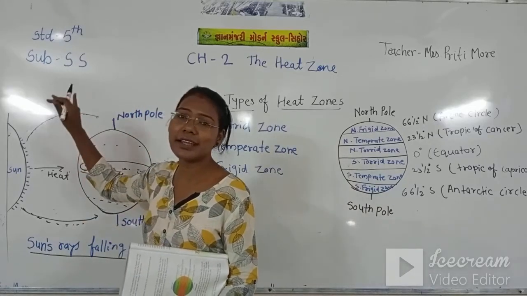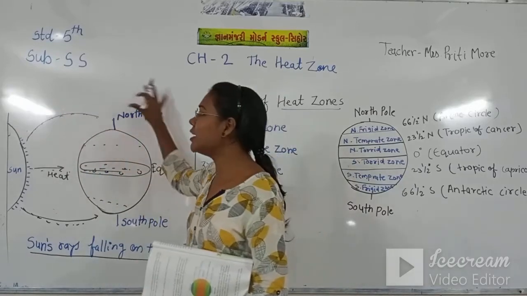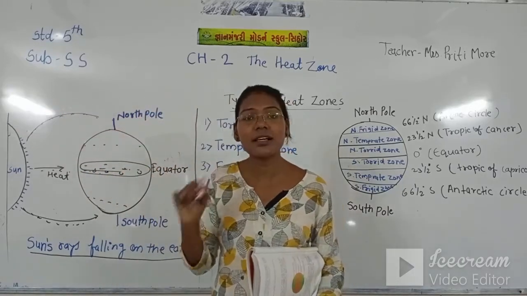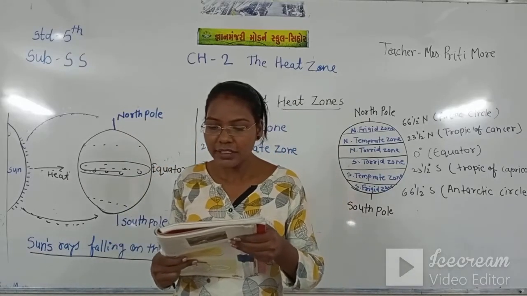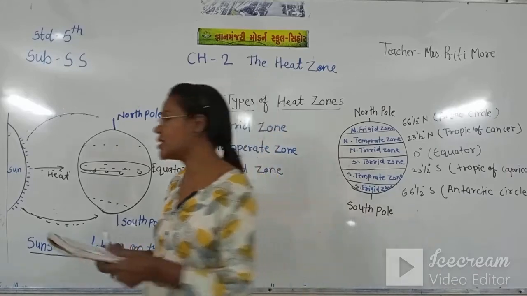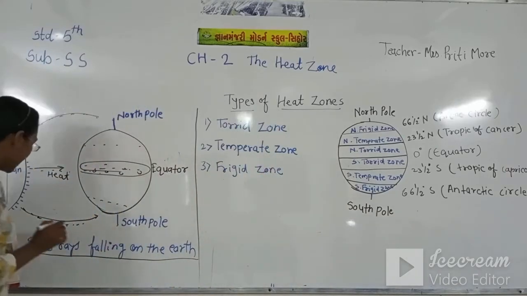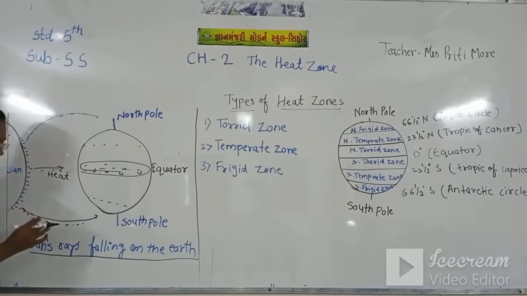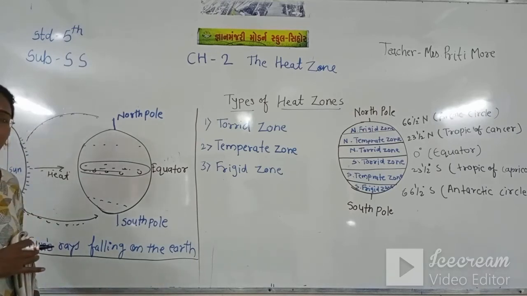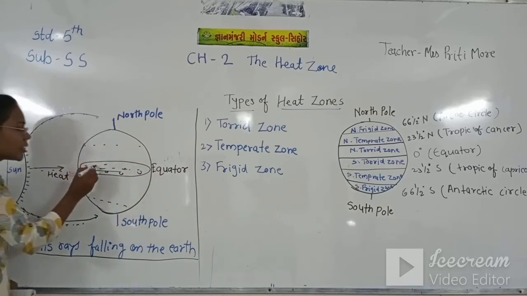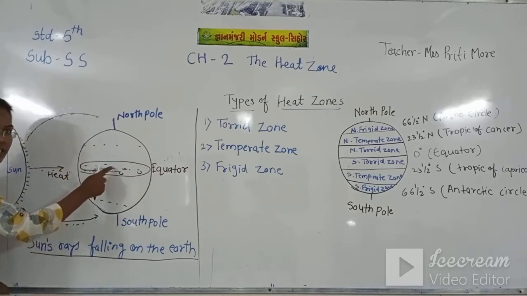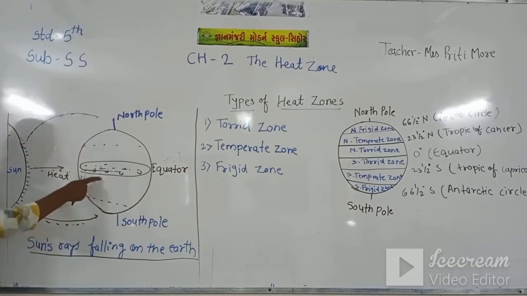And the sun rays take heat, but it's spreading over all the area, and it takes time to spread the heat over there. Therefore the heat is less. Here the sun rays take a short time to spread the heat, and it spreads over a small area. That's why the maximum heat is, you can see, in this equator part of the planet Earth.